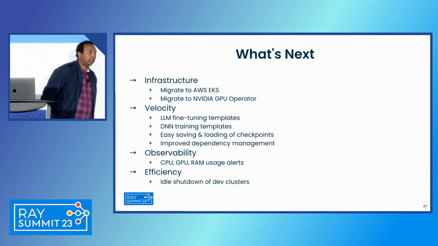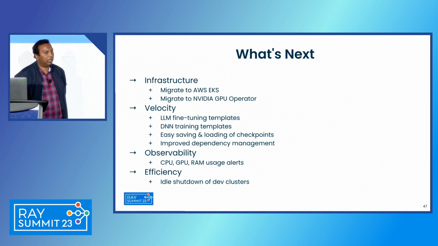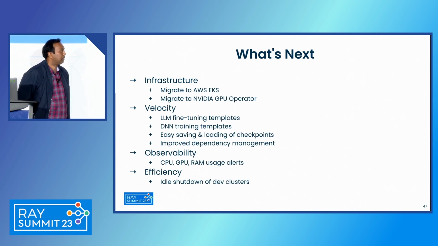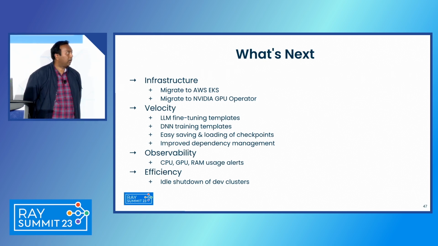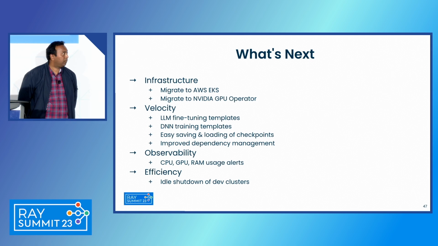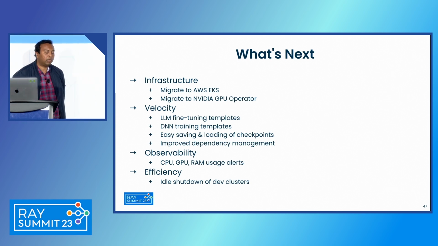As you noticed from the GPU stability challenges that we had, one of the pieces of advice that we got from NVIDIA was to switch to their GPU operator. And we had some other challenges as well, because of which our compute team decided that migrating to AWS Elastic Kubernetes was a better path. So we have just started on that journey.